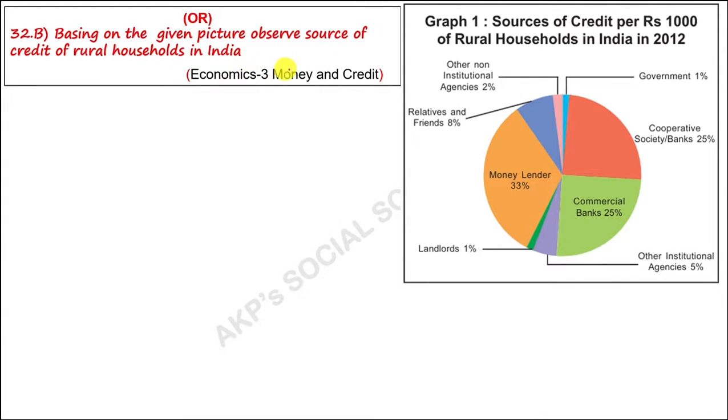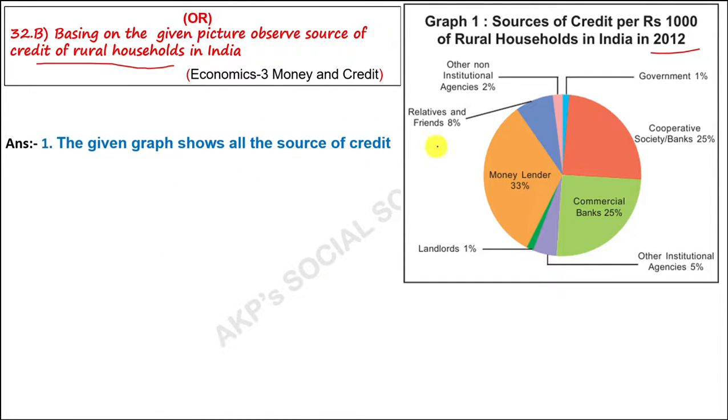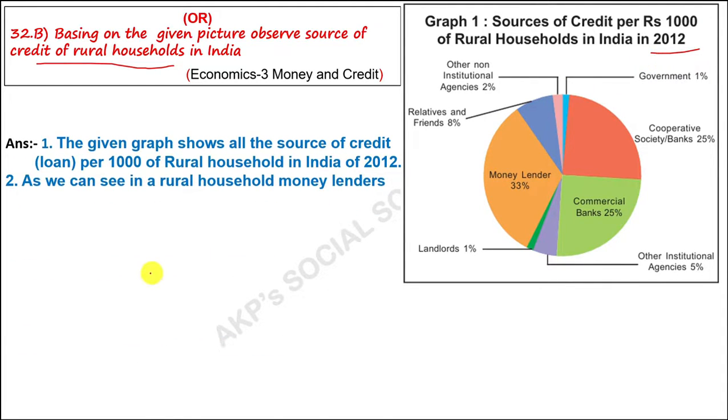Basing on the given picture, observe the source of credit in rural household. So, this is the source of credit per 1000 of rural households in 2012. After observing this graph, you have to write your comment. The first one is, the given graph shows all the sources of credit, that means loans, per 1000 of rural households in India in the year 2012. First point. Second point, your observation.